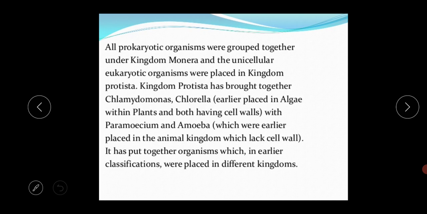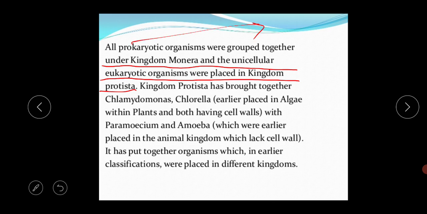So all prokaryotic organisms were grouped together under kingdom Monera, and unicellular eukaryotic organisms were placed in kingdom Protista. Prokaryotic means those that do not have a proper, developed nucleus; they have an undeveloped nucleus.